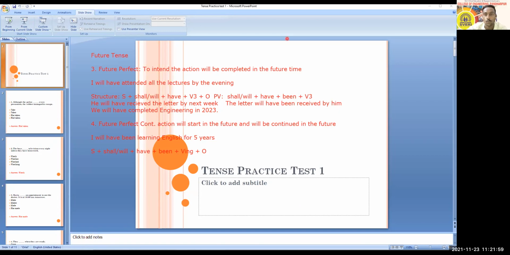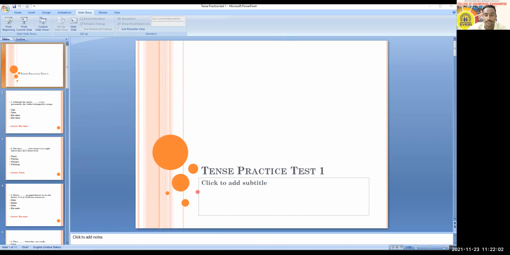Here you are able to see the presentation now, and this practice test will be based on tests. All of you need to be alert now and think that, based on your understanding, you are going to choose the answer for the question. You can answer in both ways. Okay, Pooja, now see the question in front of you.